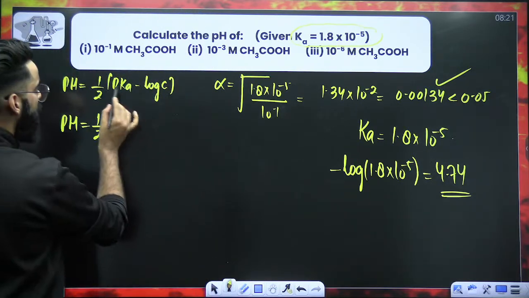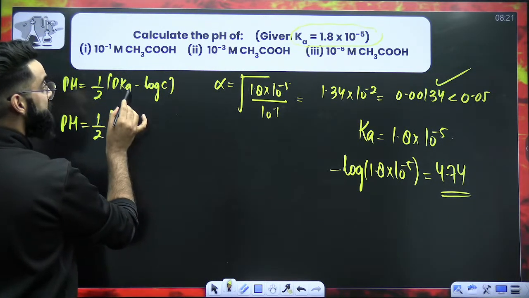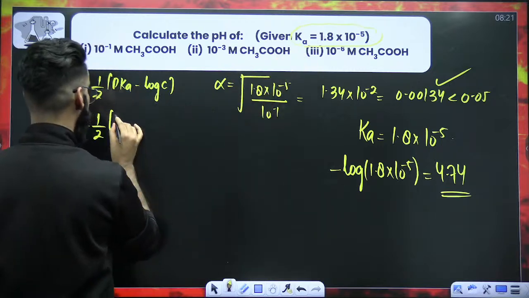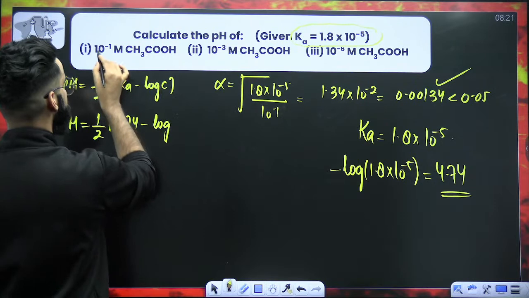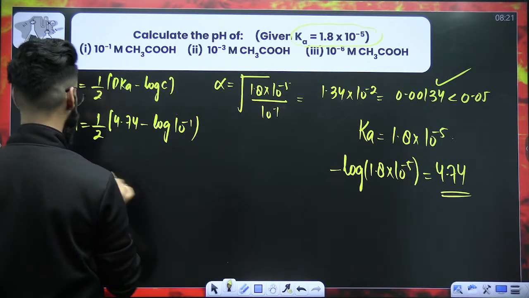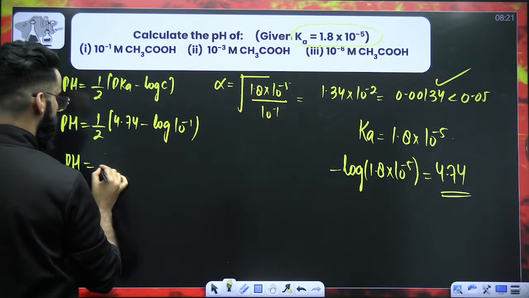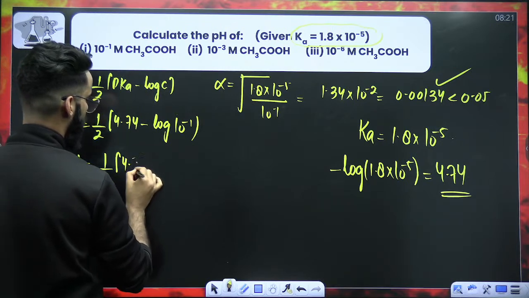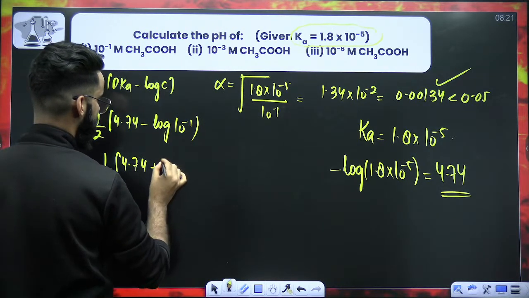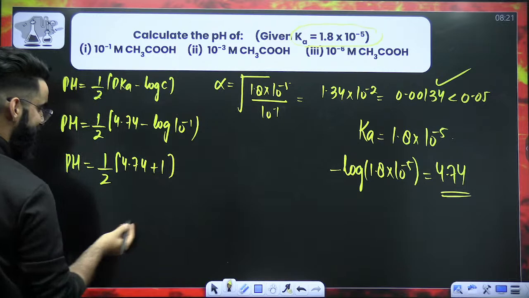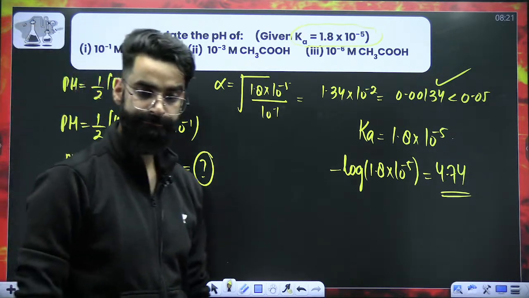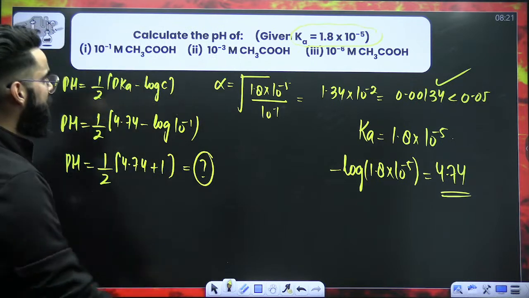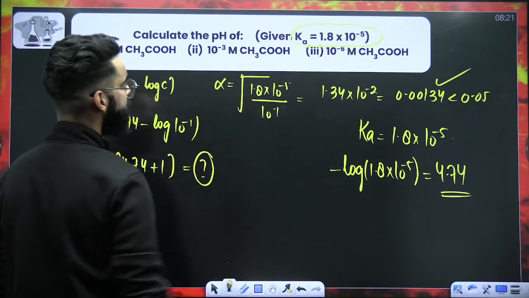Now, half of pKa, where p is minus log, so minus log of Ka is 4.74, minus log of C, where C is the concentration of acid, which is 10 raised power minus 1. So pH is equal to half of 4.74 plus 1, since log of m raised power n is n log m. So it's 5.74 divided by 2. That's going to be the pH of the resulting solution. That's all.